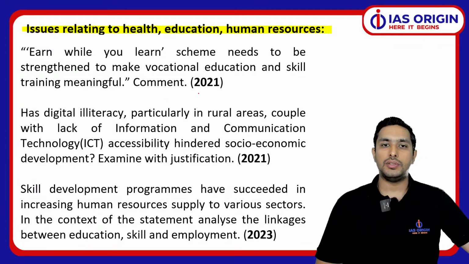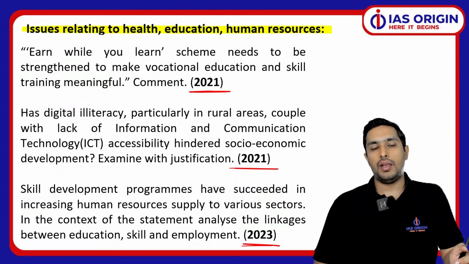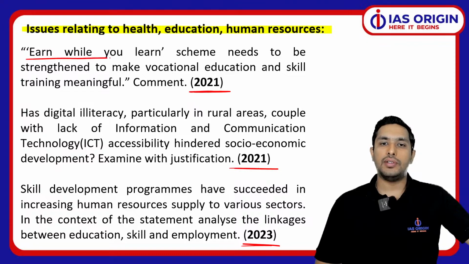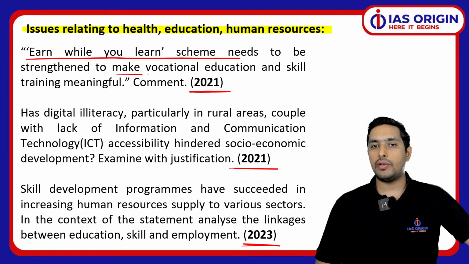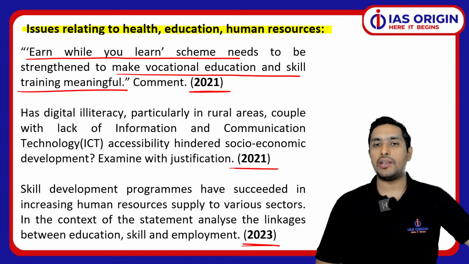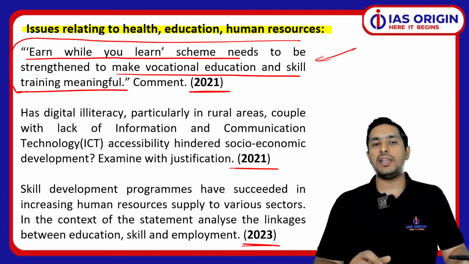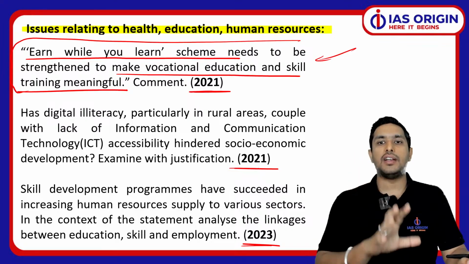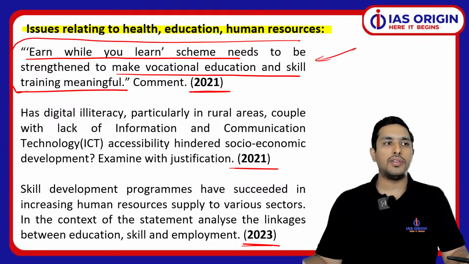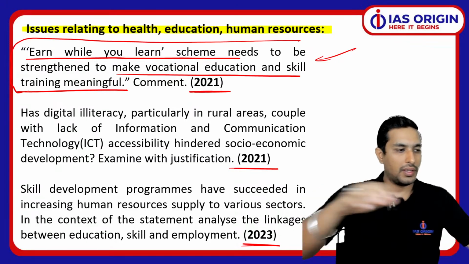Clear? Moving ahead. Now, when we again talk about the issues relating to health, education, human resource, we have to focus on very important themes. In 2021, we had two questions. Earn while you learn scheme. It needs to be strengthened to make vocational education and skill training meaningful. Now in this, you had to give your points precisely, that when you're learning, side by side you're working. So basically, again, if there's a government initiative, you have to focus on that, and that is certainly very important. Getting it?